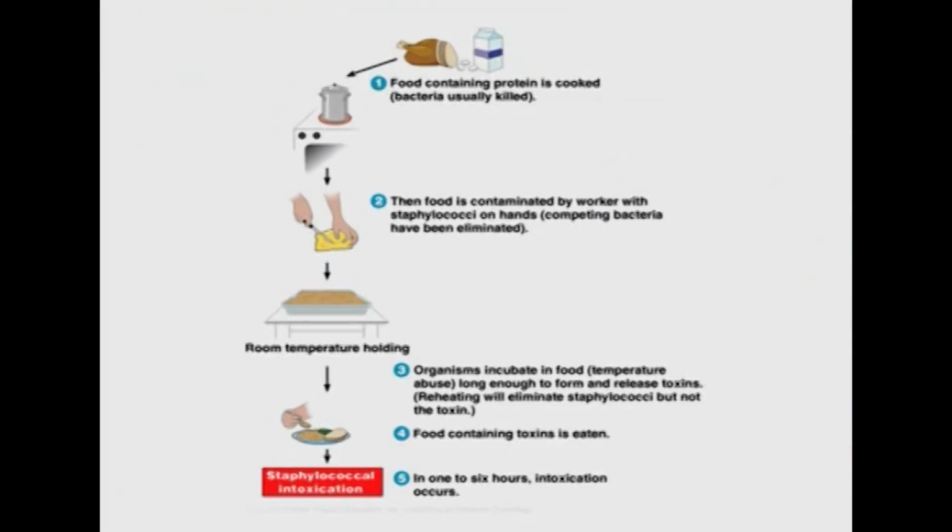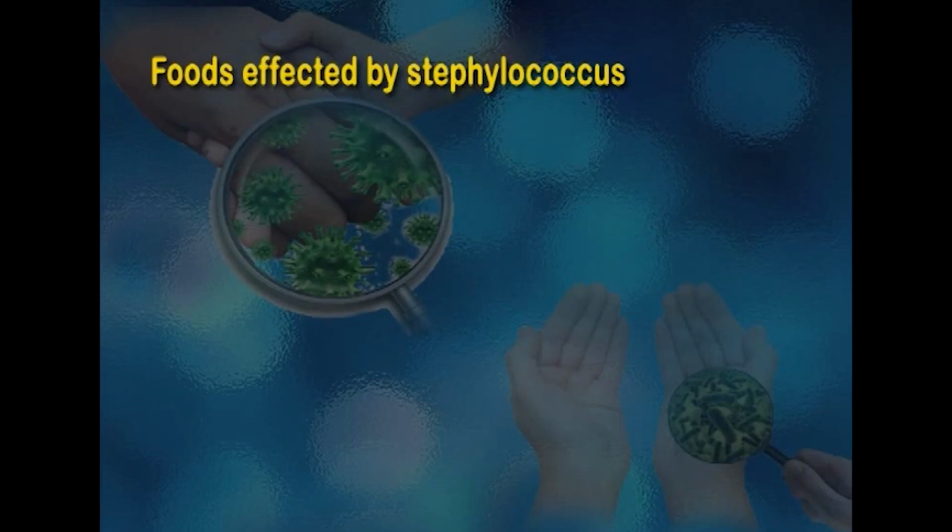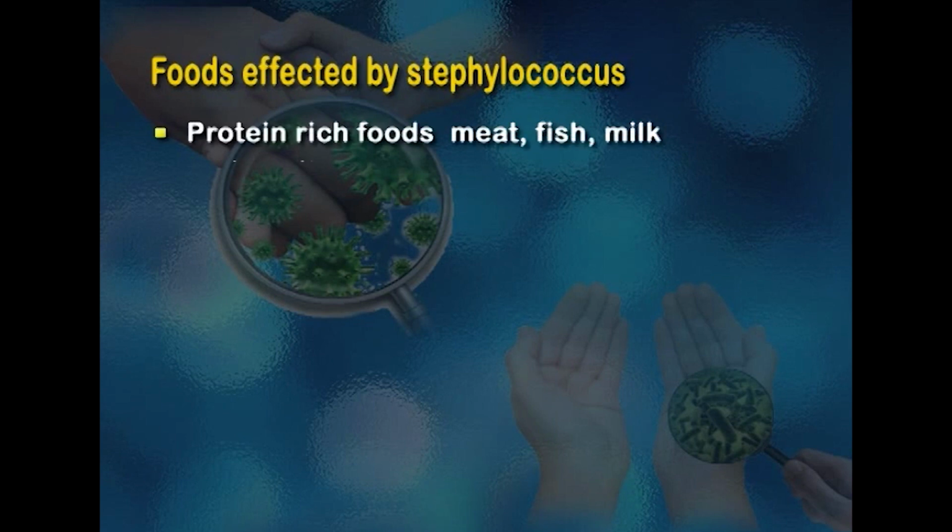So once the organism passes on to food, it can be ingested, and once it is ingested in the intestine, the enterotoxin is produced from the organism, and this causes vomiting, diarrhea, etc. However, this can be prevented if the food is treated properly, and if the food is heated to very high temperatures, then the microorganisms are destroyed. The foods which are usually affected by Staphylococcus are protein-rich foods like meat, fish, milk and poultry.